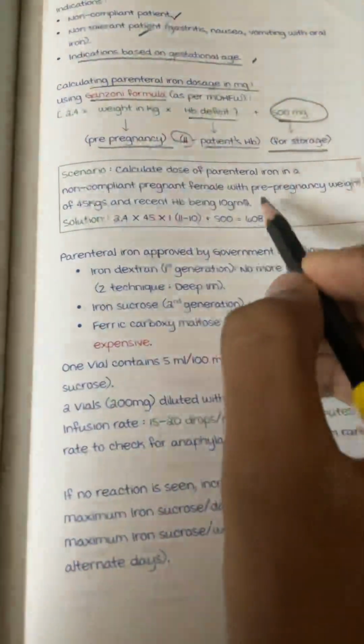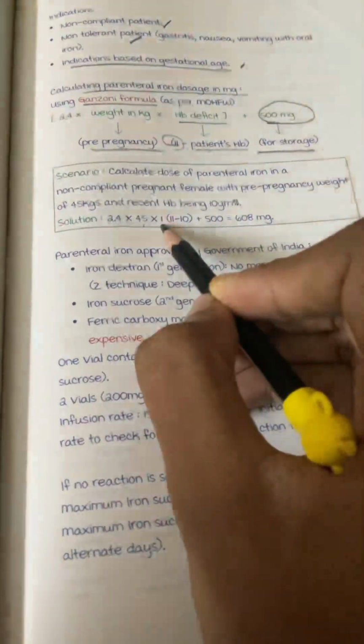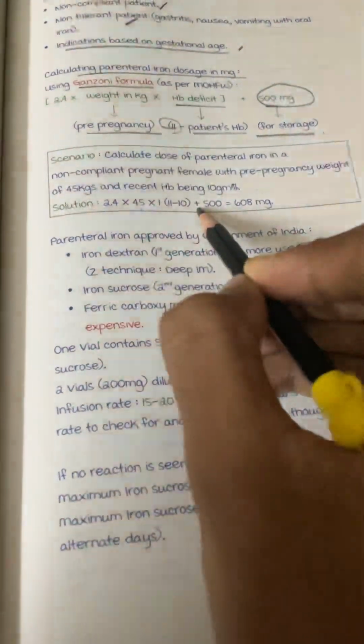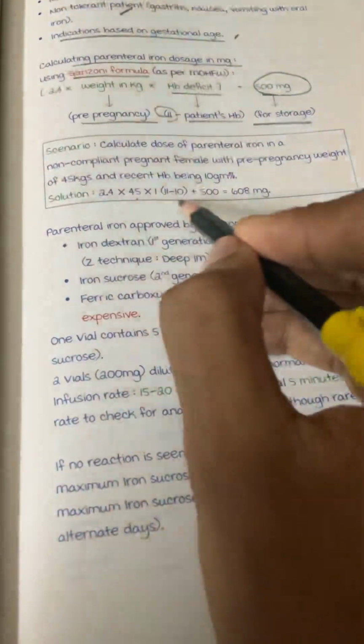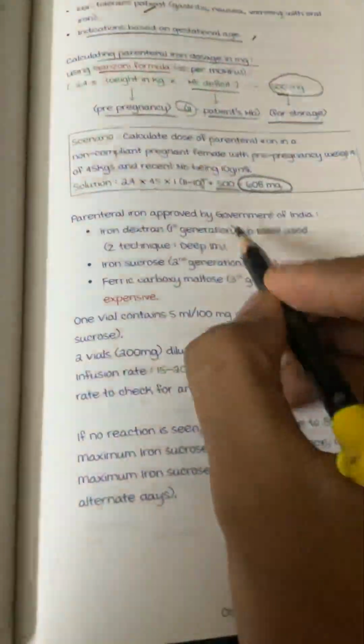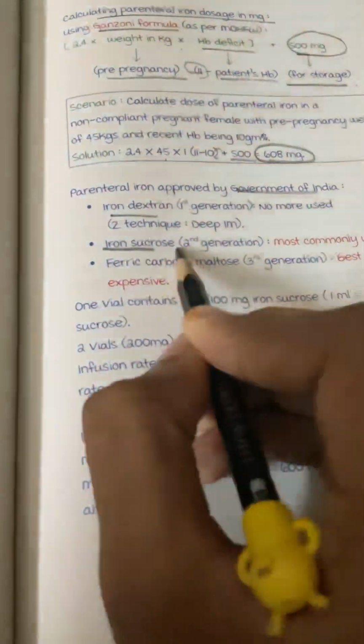Scenario: calculate the dose of parenteral iron in a non-compliant female with pre-pregnancy weight 45 and recent Hb 10. So 2.4 into pre-pregnancy weight 45 into 1, that is 11 minus patient hemoglobin 10, plus 500, is 608 milligrams. Parenteral iron approved by the Government of India: iron dextran, first generation; iron sucrose, second generation; ferric carboxymaltose, third generation.